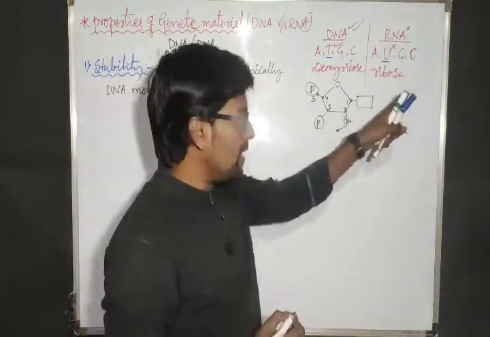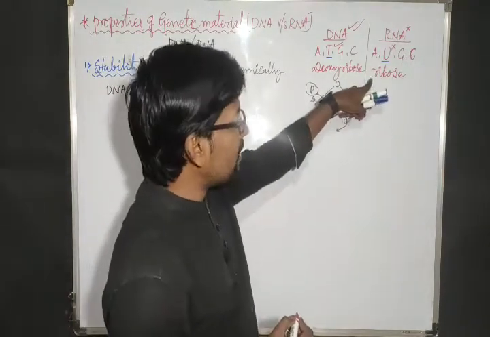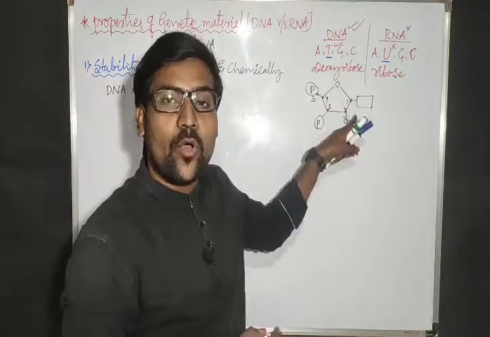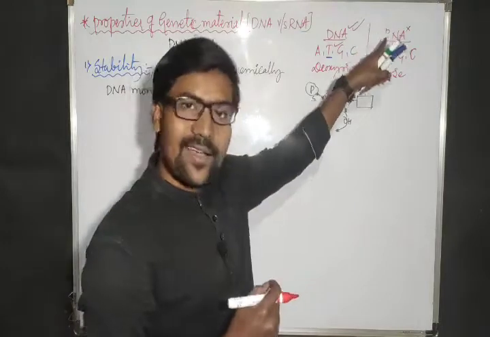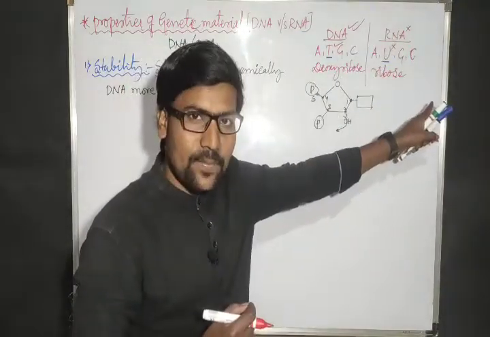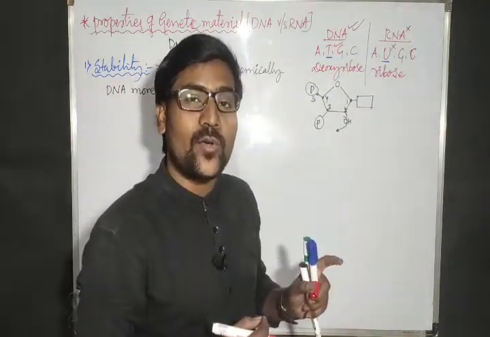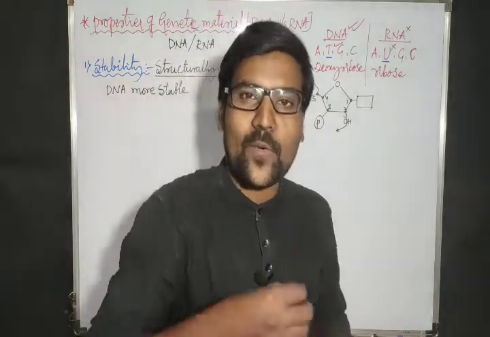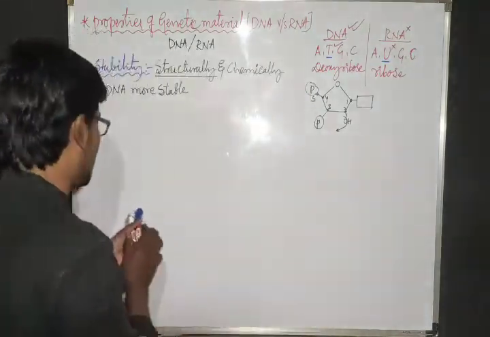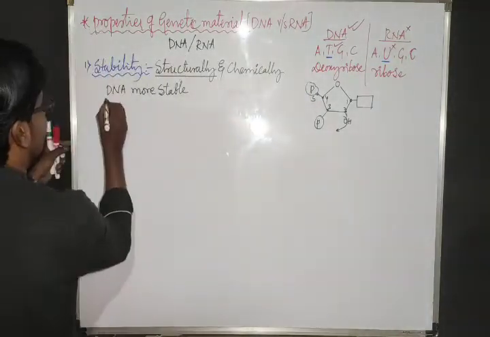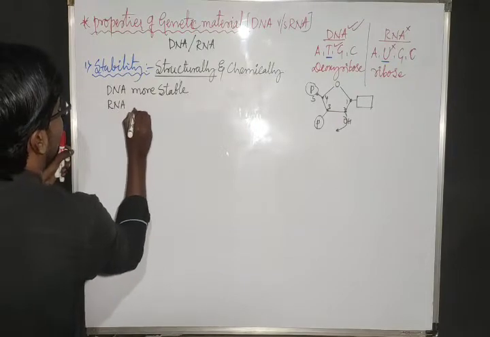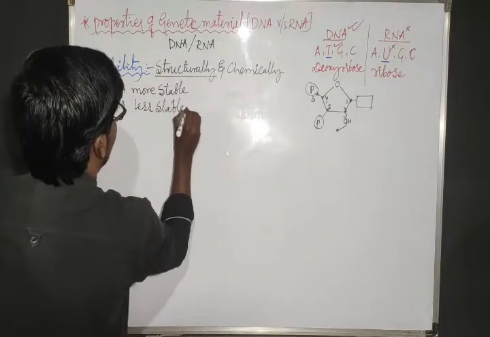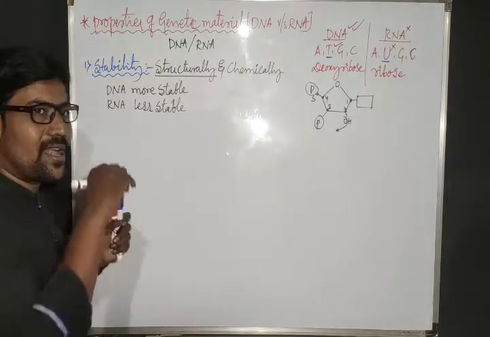But in case of RNA, the OH group is as it is, hence we consider it a ribose sugar. Hence this sugar is reactive. When the sugar is reactive, the RNA is reactive, because the sugar is present in the RNA. When the RNA is reactive, we consider it less stable. RNA is less stable. Why? Because it is reactive. So DNA more stable, RNA less stable.